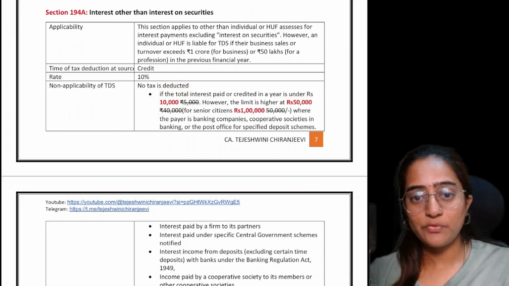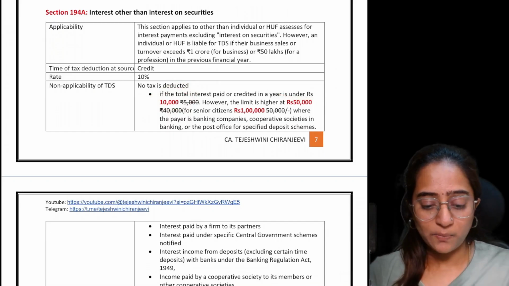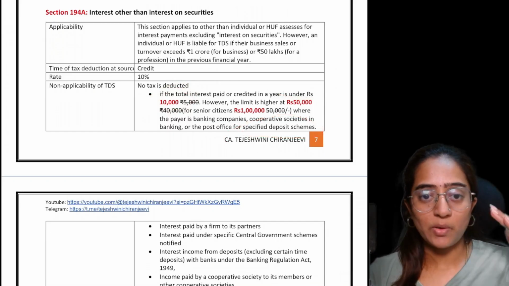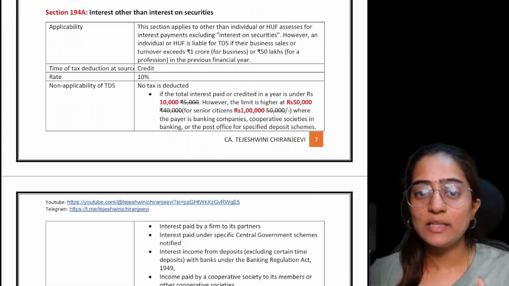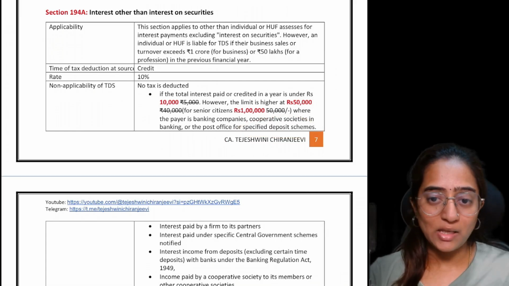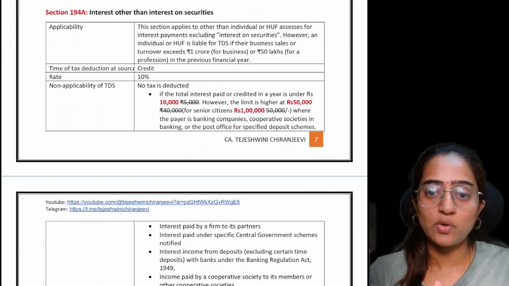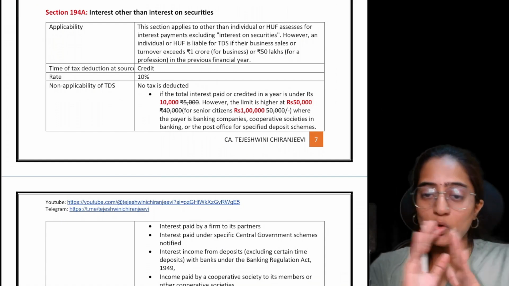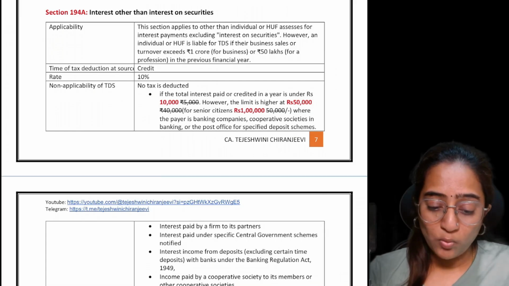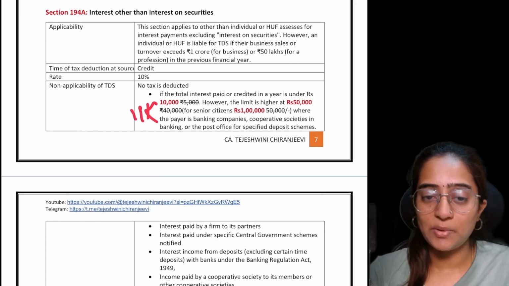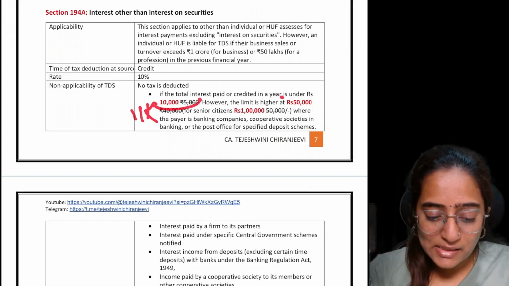To keep it simple, if you're getting interest from the specified deposit scheme from a bank, cooperative society or the post office and that amount is 8,000, will you get any TDS under section 194A? Will 194A be applicable? No, it is not applicable. What if this is 11,000? Yes, it is applicable because it is exceeding 10,000.